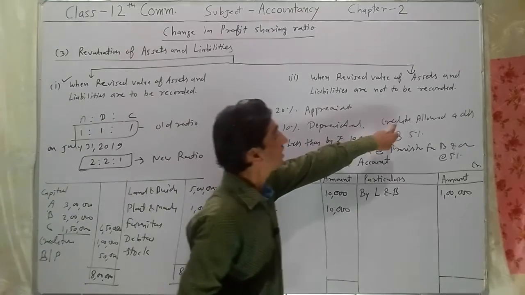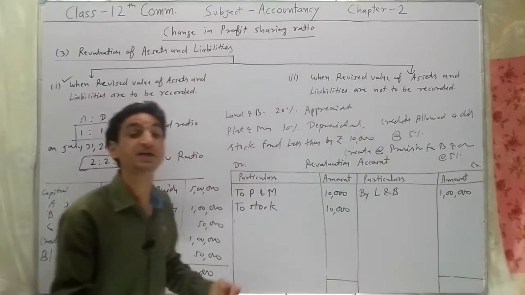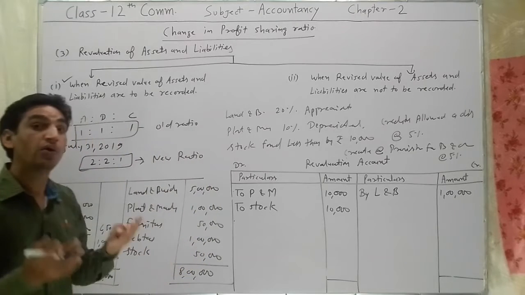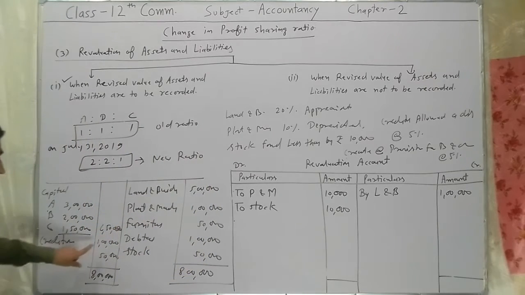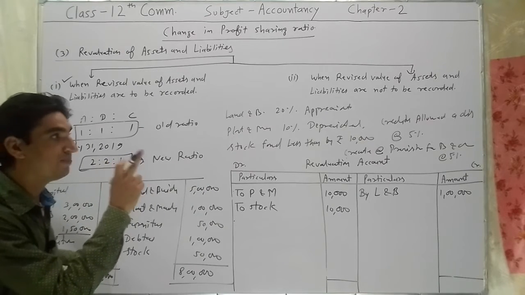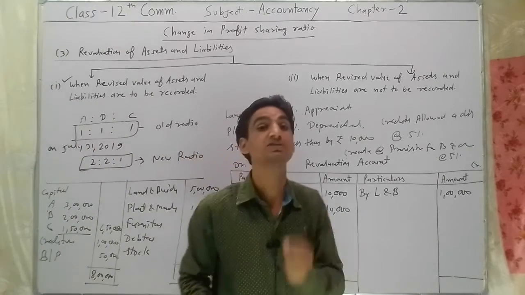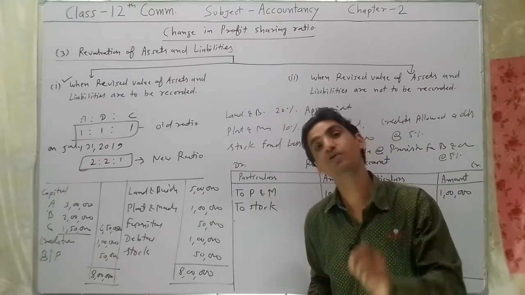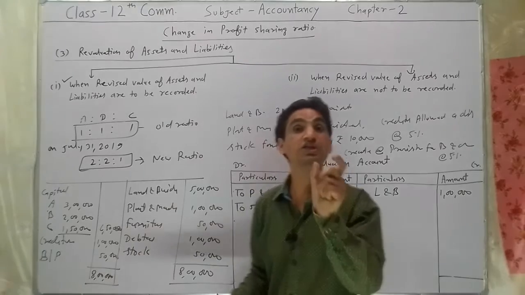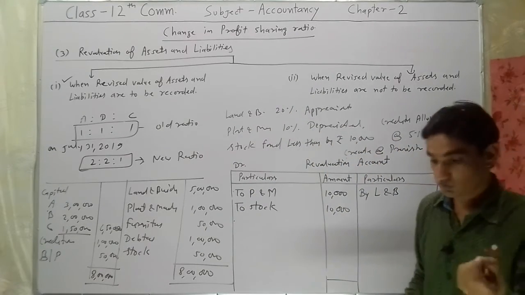Next point, creditors allowed a discount at 5%. Creditors allowed a discount to us at 5%. So creditors are rupees 1 lakh and 5% of 1 lakh is rupees 5,000. We have to pay less 5,000. It means we have to pay only rupees 95,000 instead of rupees 1 lakh. So this will be profit for us or decrease in the value of liabilities.